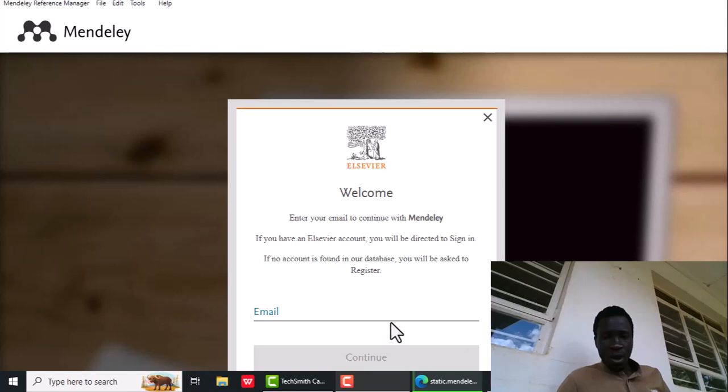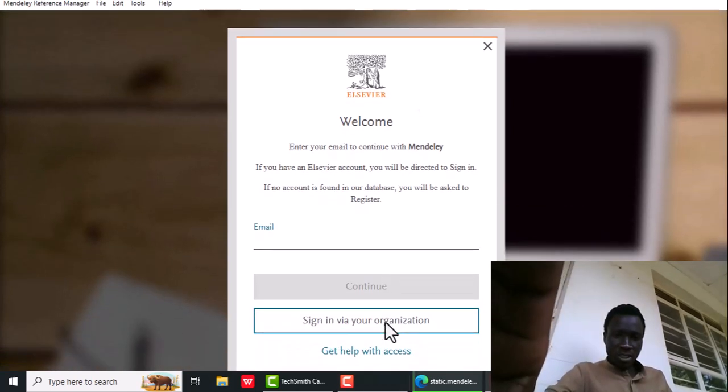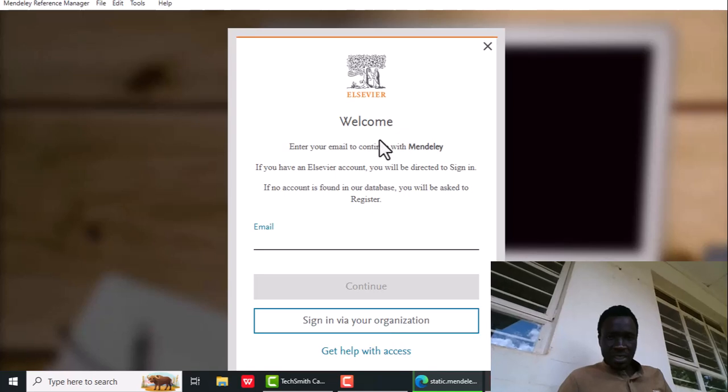So now you see our Mendeley is requesting for us the email and password. It says, welcome, enter your email to continue with Mendeley if you have one. So now here you can decide to enter the email as it says.